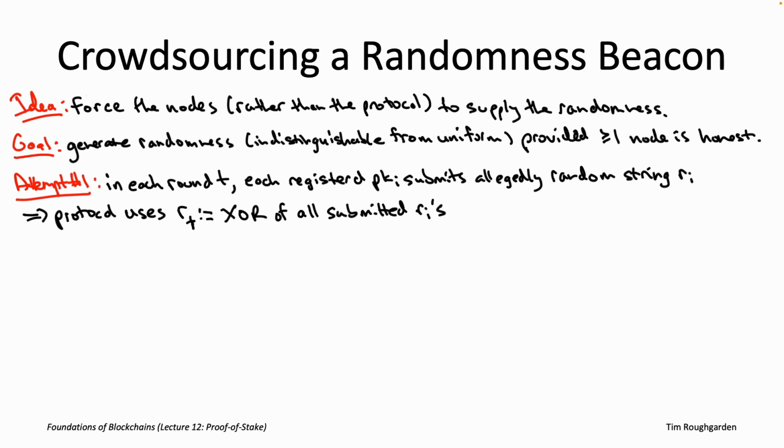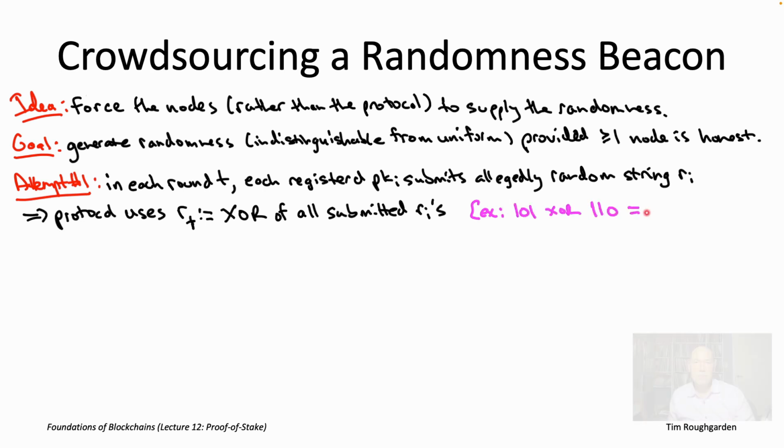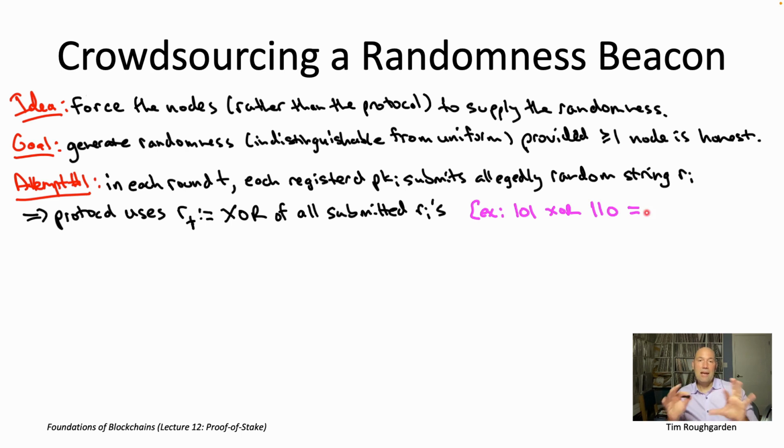So let me say a little bit more about what I mean by XOR or exclusive OR. That's just going to be a bitwise operation. So assume all of these R sub i's are just bit strings of a common length, like maybe all the R sub i's are 256 bits long. And so by XOR, I mean do an XOR bit by bit. So for example, imagine you're taking the XOR of 2 different strings. You just look at the first bit in isolation. If both of the inputs have a 0, the output has a 0.